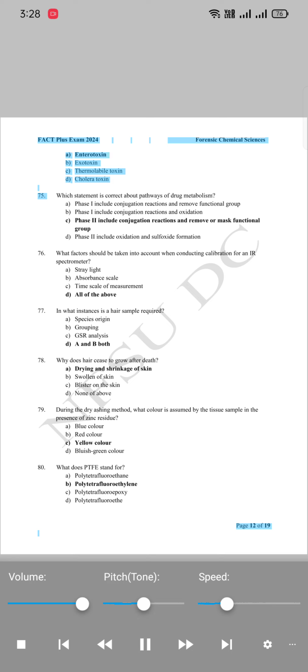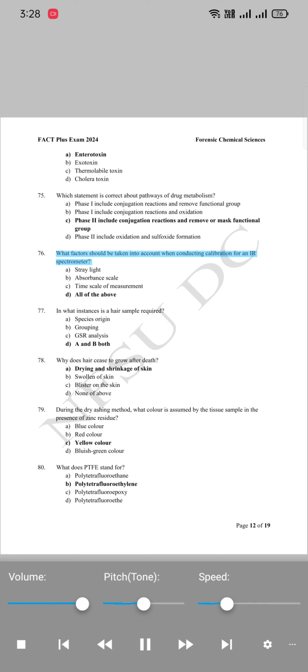75. Which statement is correct about pathways of drug metabolism? A. Phase 1 includes conjugation reactions and removes functional group. B. Phase 1 includes conjugation reactions and oxidation. C. Phase 2 includes conjugation reactions and removes or masks functional group. D. Phase 2 includes oxidation and sulfoxide formation.